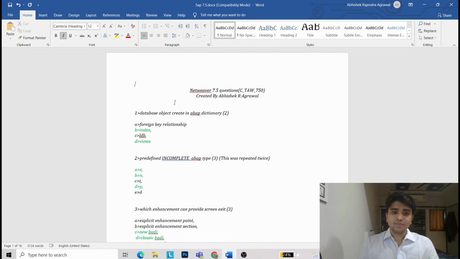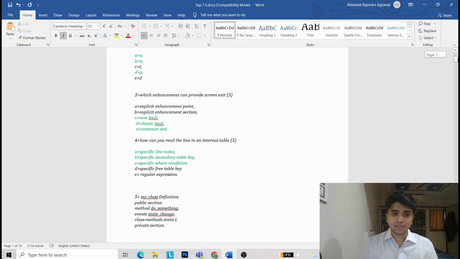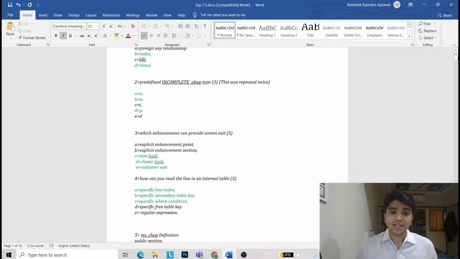Now first we will see first question, database object created in ABAP dictionary. The answer is index and views. No, not foreign key relationship IDB, it is index and views. Second, now second question, predefined incomplete ABAP type. Now what is predefined incomplete ABAP type? It is XNP. The predefined incomplete ABAP type is XNP. All the answers which are correct are in green color. Now first, predefined incomplete ABAP type, it is XNP.